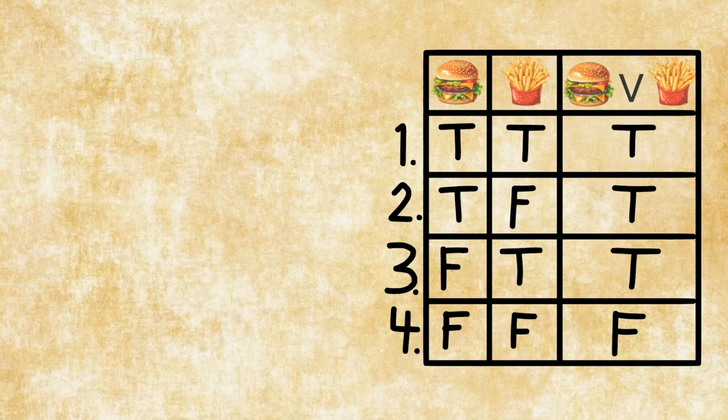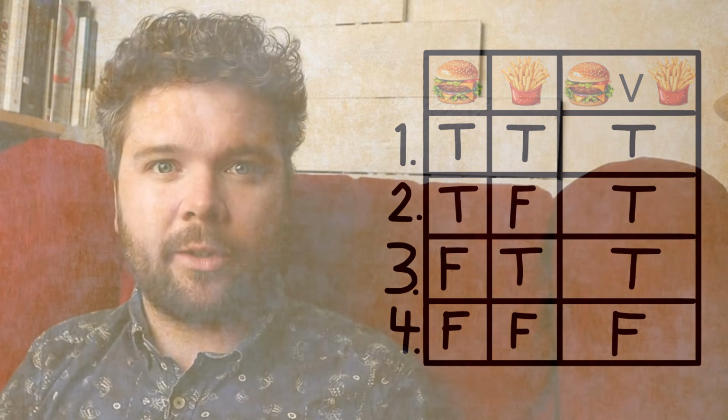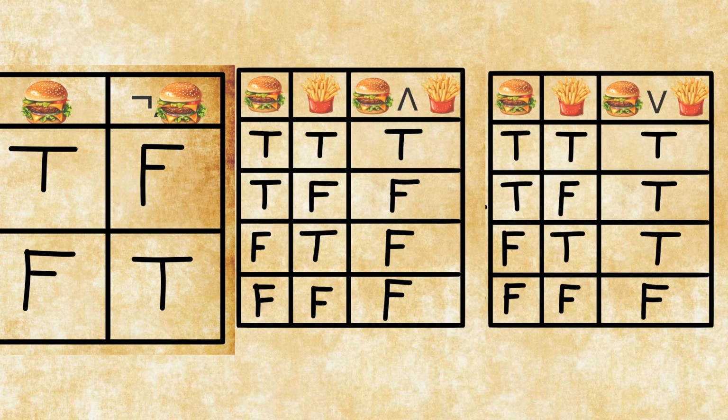So here we have the truth table for disjunction. And it is true in all cases except when all of the variables are false. So here we have all the truth tables that we have discussed. In the next episode, I'll go through the truth tables for conditionals and biconditionals.